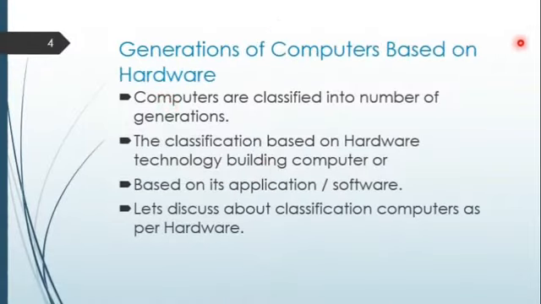Now, generations of the computers. Computers are classified into a number of generations, and the classification is based on the hardware technology used in building computers or on application software. There are two types of classification. One is based on hardware, and the second is based on software. In later chapters we will learn about all the generations based on these two. Let's first discuss the classification of the computer by hardware.